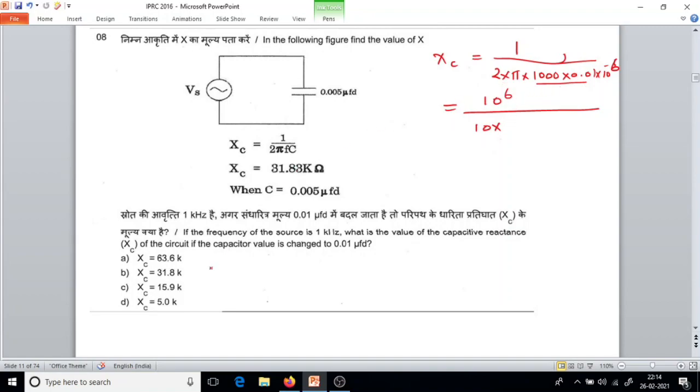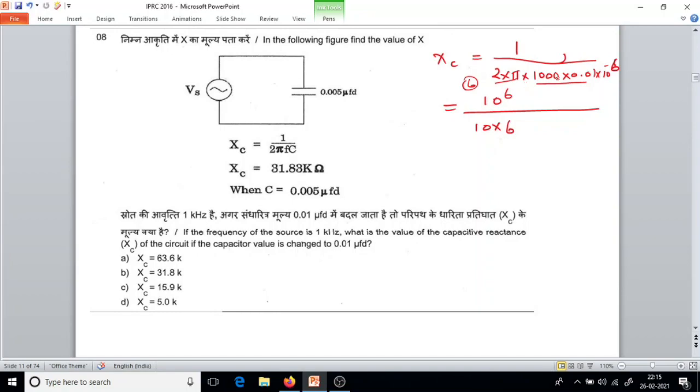2 into pi. See here, when I see the answers, I don't want to simplify all these decimals. There is a little variation in the values. So what I will do, I won't take 3.14, I'll just take 3 only. 2 multiplied by pi equal to 6, I will take it.